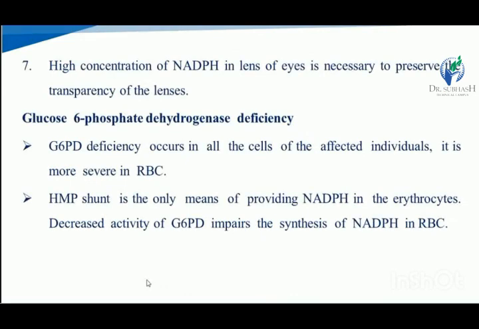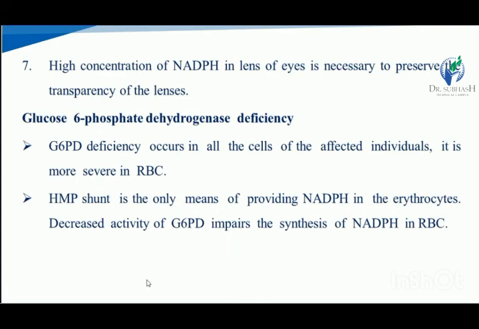A high concentration of NADPH in the lens of the eye is necessary to preserve the transparency of the cell. For the transparency of the cell, a high concentration of NADPH is required in the lens of the eye. Glucose 6-phosphate dehydrogenase deficiency.